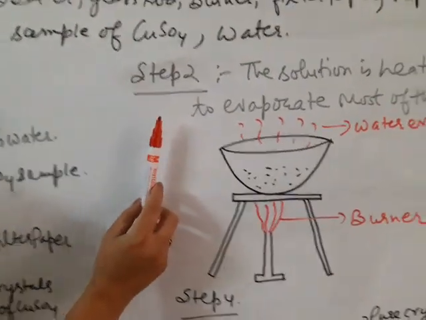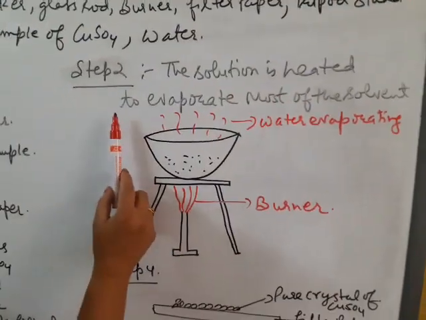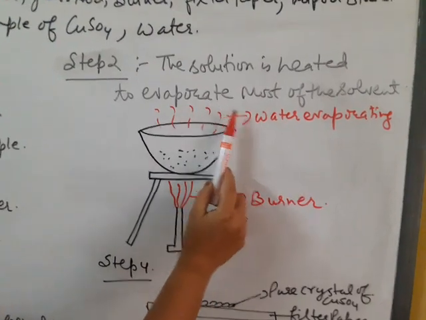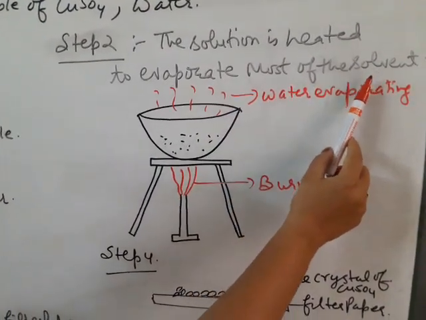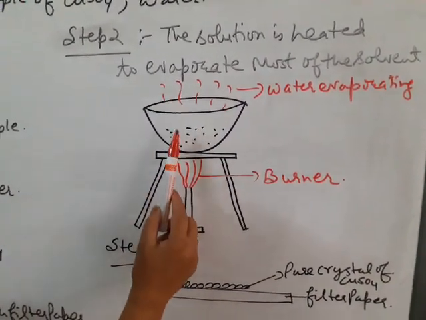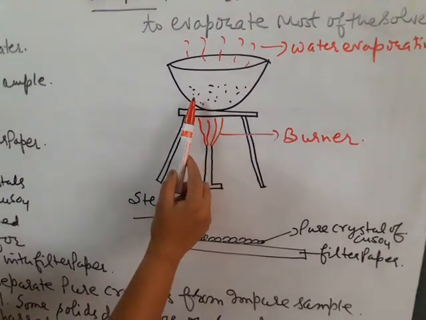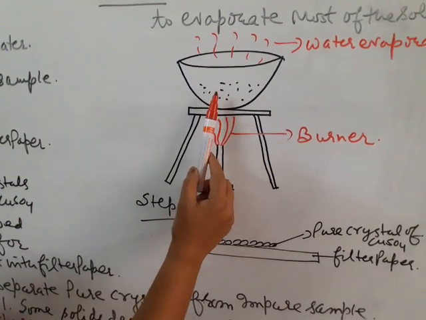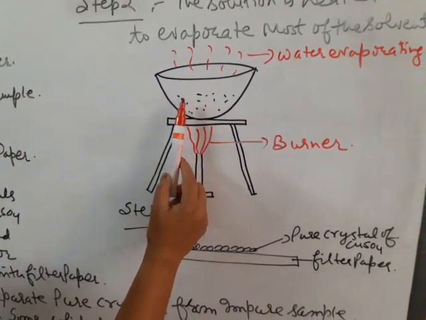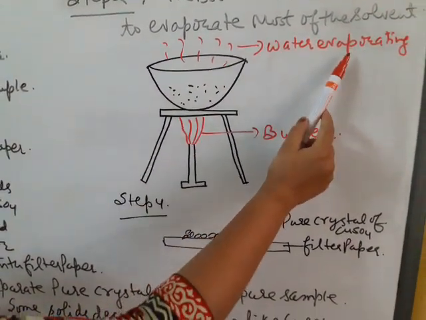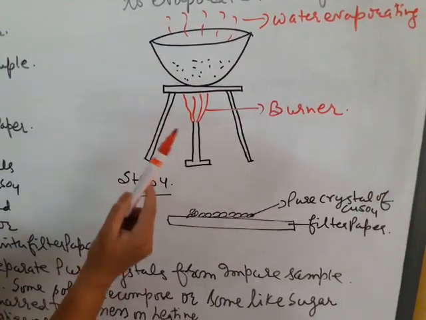Step 2 is the solution is heated to evaporate most of the solvent, and most of the solvent is water here. So we will supply heat to the impure sample of copper sulfate which is dissolved in water. Water will evaporate and it will take away the impurities also.